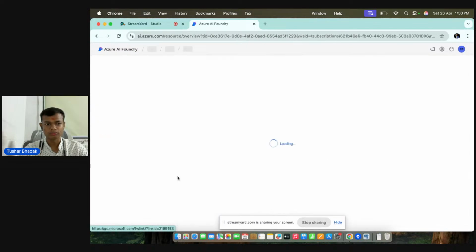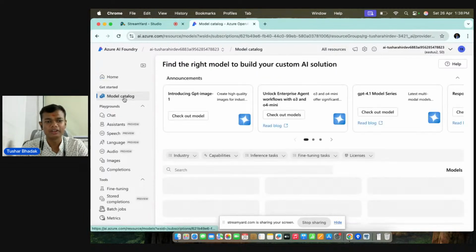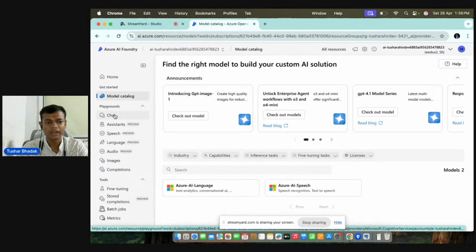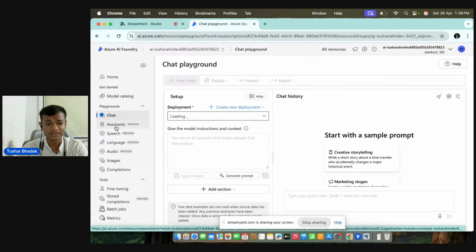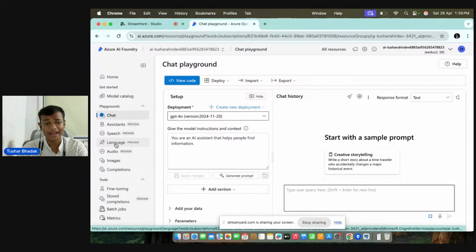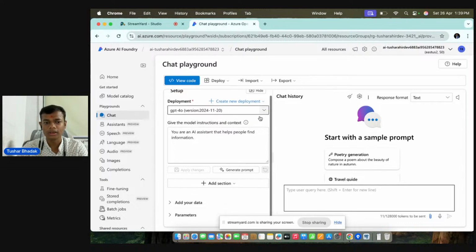Okay, you can see that here we have a model catalog. Here we have a chat, so we can chat with our AI agent as well. It's basically the playground. We have assistants, speech, language, audio, image, etc. You can see that in deployment, I'm using the ChatGPT 4.0 version. This is the model and instruction. Now let's start with some simple basic prompts.